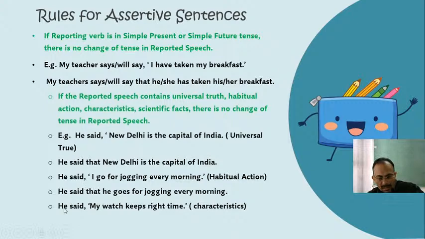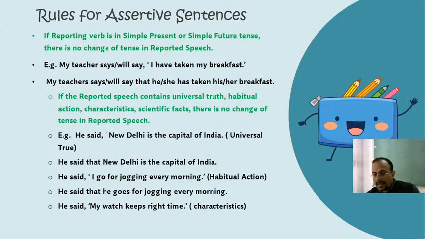As you can see here, he said, my watch keeps right time. So my watch keeps right time is the characteristic of my watch. Understood? Another example showing characteristics: my car runs very fast.